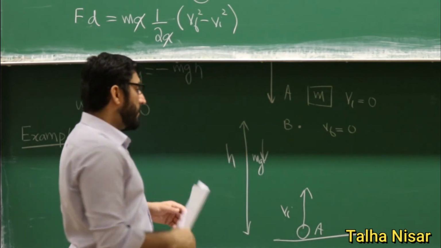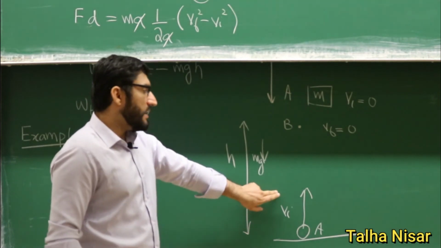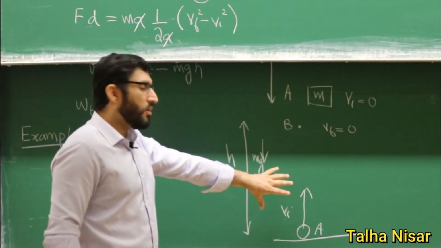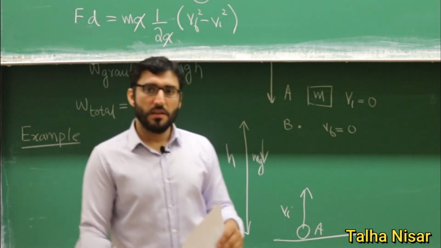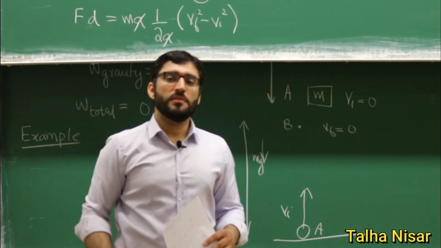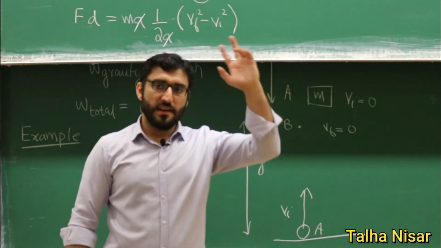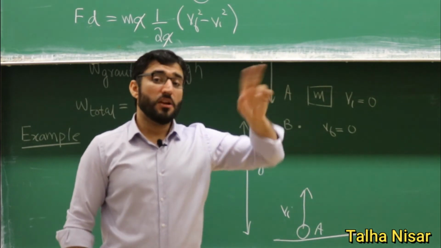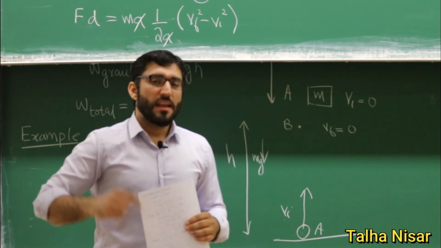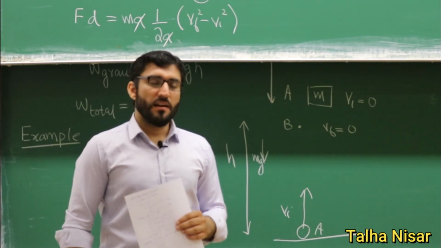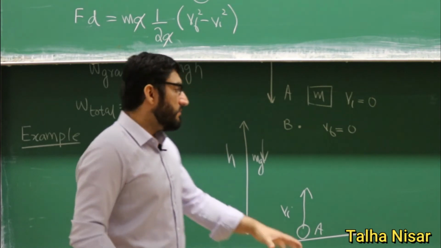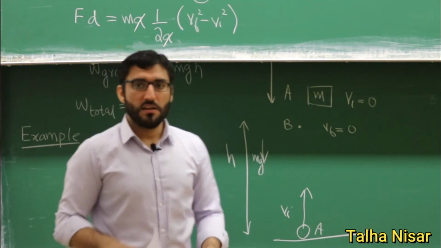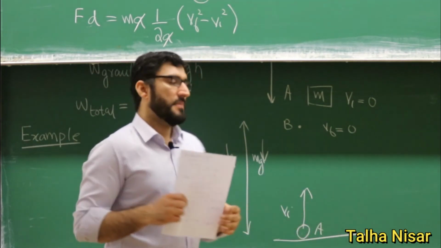If you remember, we solved this problem when we were talking about projectile motion. When we threw something up with some initial velocity at 90 degrees, we calculated the height using the concept of projectile motion, but here we will use the work energy theorem and we will get the same answer.